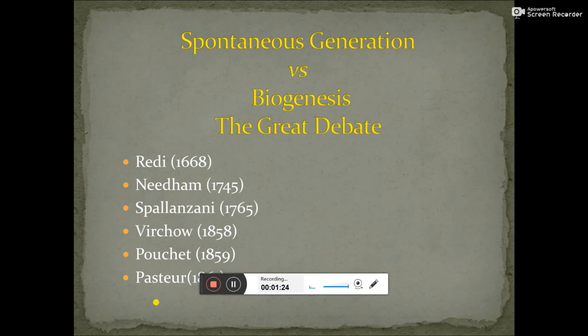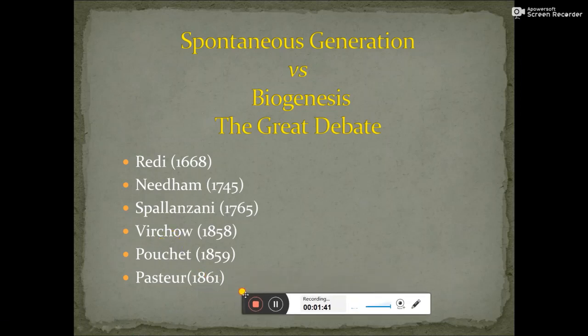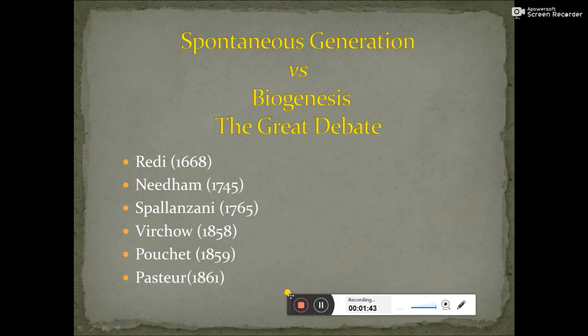There was a group of scientists who were supporting spontaneous generation, but at the same time, a group of scientists who were opposing it. So we are going to come across the various scientific evidences which were laid forward in support of as well as disregarding the theory of spontaneous generation.